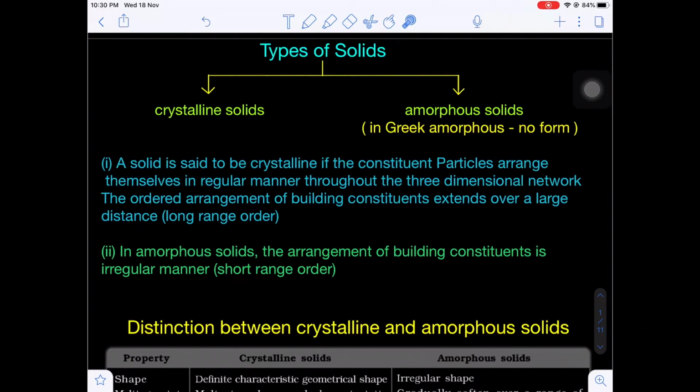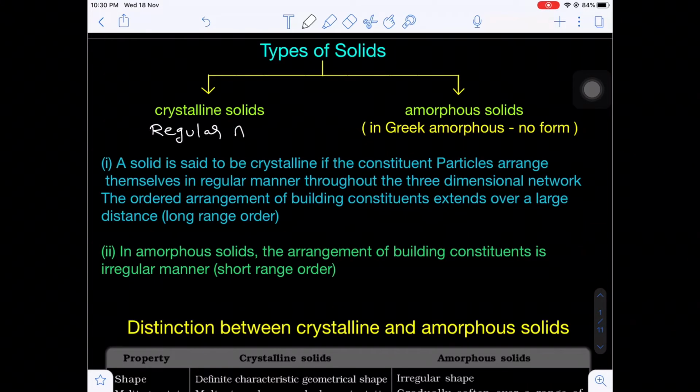Now here, the basic difference between crystalline solids and amorphous solids is that a solid is said to be crystalline if the constituent particles are arranged in a regular manner in three-dimensional space. That means in a crystalline solid, what happens? The particles will be arranged in a regular manner.